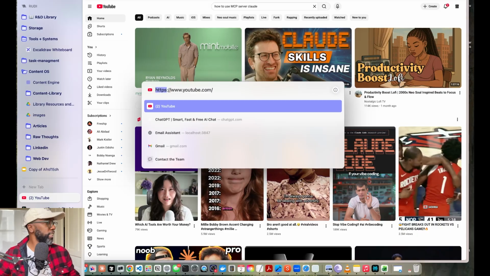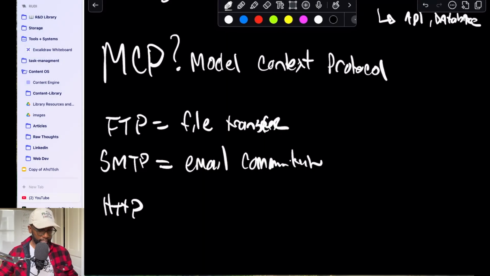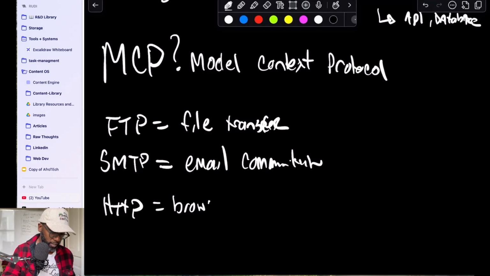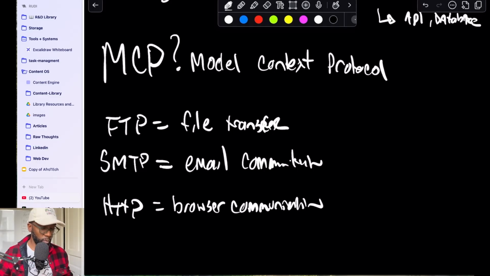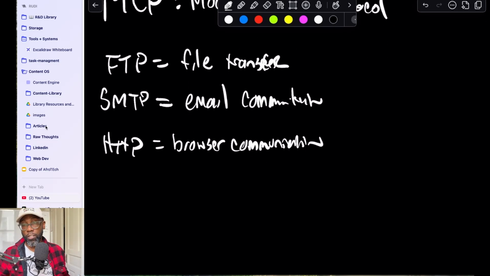So all of these, FTP, SMTP, and HTTP, this is how browsers communicate. So think of MCP as the way that large language models like ChatGPT and Claude and Gemini communicate. MCP is a model context protocol, but it's just a method of communication for all of your large language models.